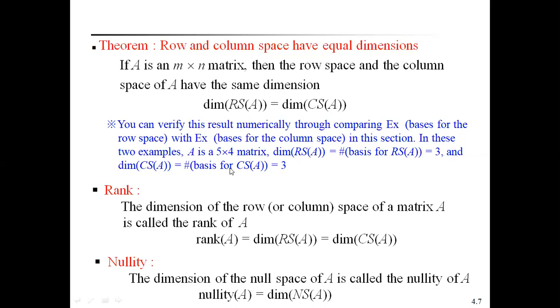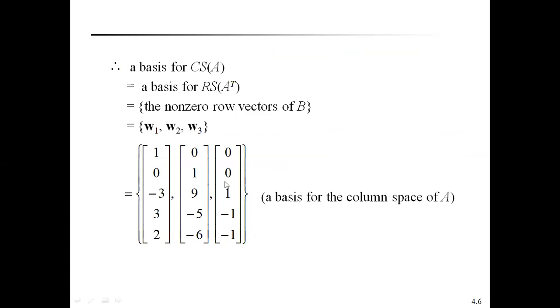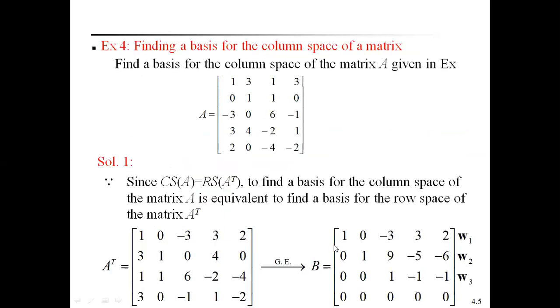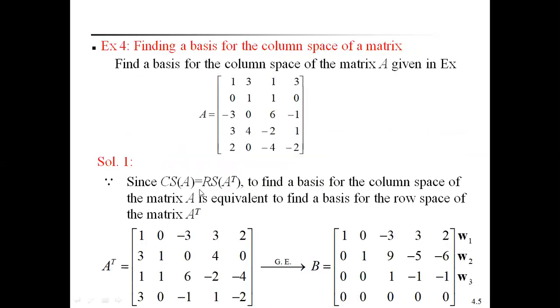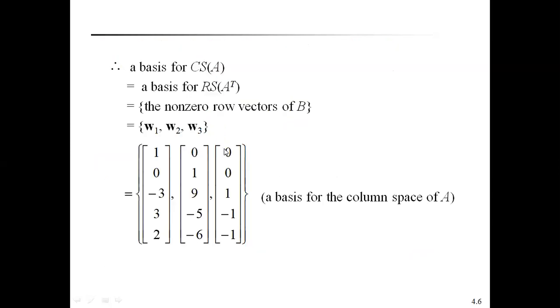In the previous examples, the basis of the column space has three vectors. Here three vectors form a basis for the column space of A. Therefore, the dimension of the column space is 3. In the previous lecture, I already told you the basis for the row space of this matrix is also 3.